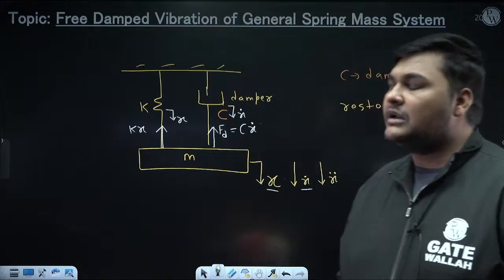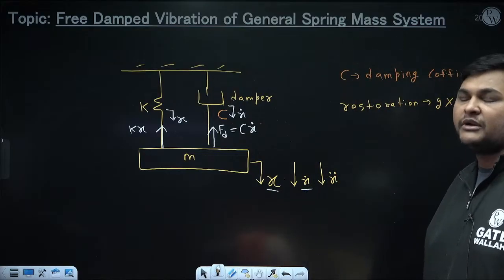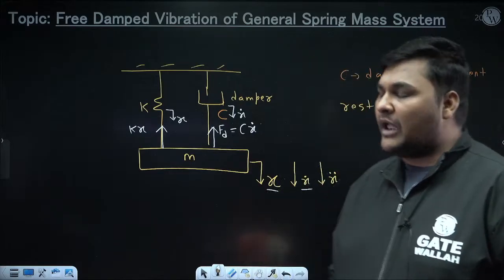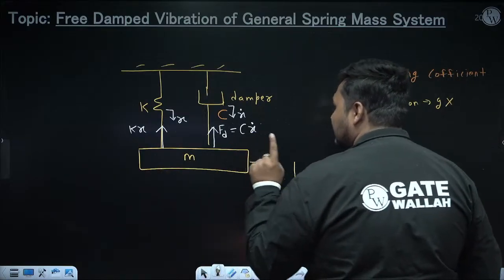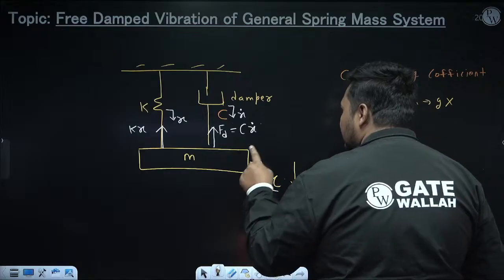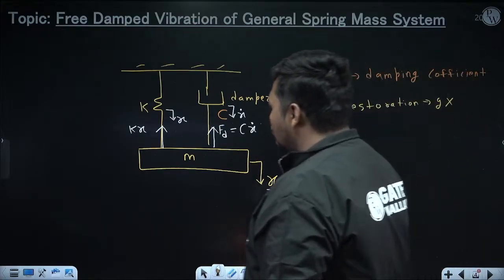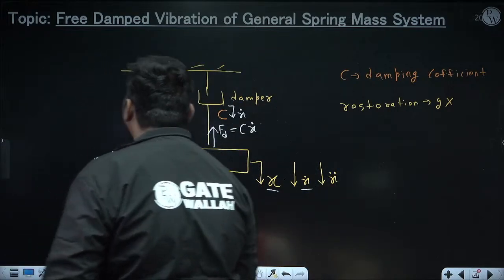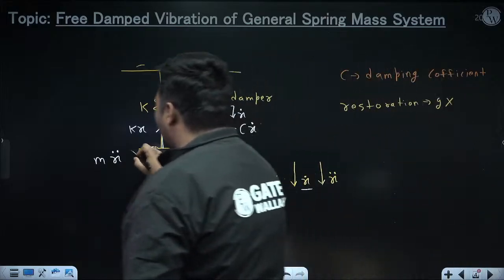Now next, we need to apply the pseudo or inertia force, because the system is not in equilibrium. So to use the equilibrium equation, first we will apply the pseudo or inertia force. And this will apply for that body whose mass or inertia is given. The mass of this body is given, it is m. Now its acceleration, since the displacement from mean position is x, will be x double dot. So the pseudo force or inertia force will be mx double dot, and it will be opposite to x double dot. x double dot is downward, so it will be upward.